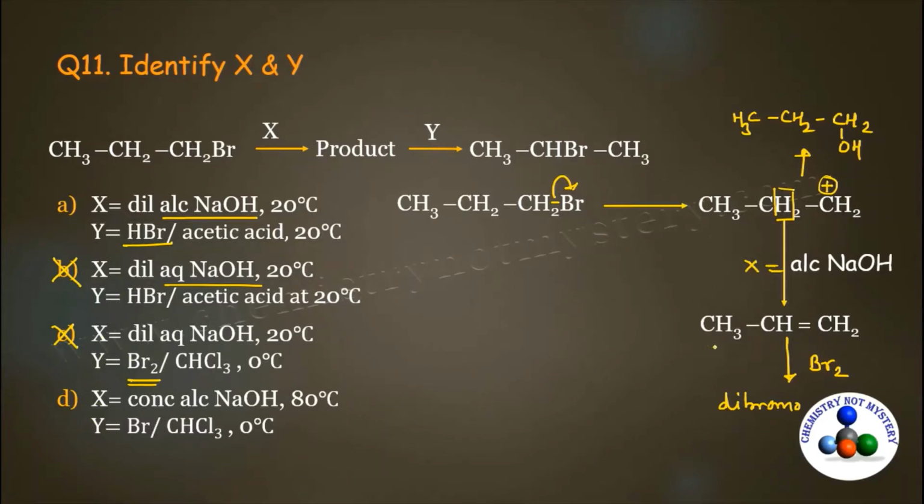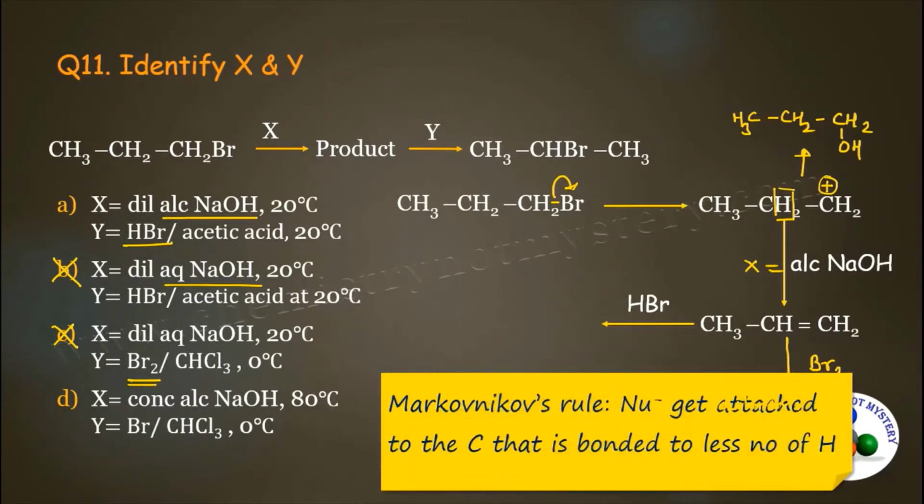Now the other option given is HBr. This alkene is asymmetric and this reagent is also asymmetric. So you have to follow Markovnikov's rule. According to this rule, the nucleophile will get attached to the carbon that is bonded to a lesser number of hydrogens. HBr can be split into H plus and Br minus. Br minus is the nucleophile, so it is going to attach to the middle carbon because it has fewer hydrogens. And H plus will get attached to the terminal carbon.